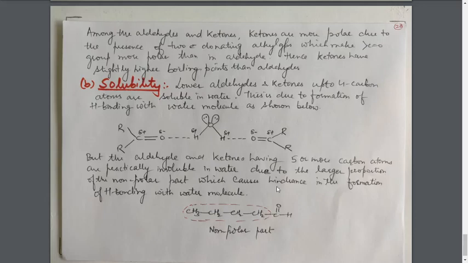So this part is non-polar. As its size increases, its proportion increases, it will cause hindrance in the mixing of the molecule with the water, and that causes hindrance in the formation of H bonding with the water molecule. As a result, the solubility will decrease. So as the carbon chain increases, the non-polar part increases. This non-polar part will overcome the effect of the polar part, and hence decreases the solubility.